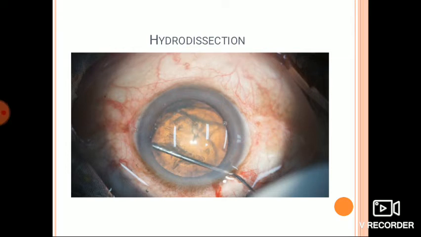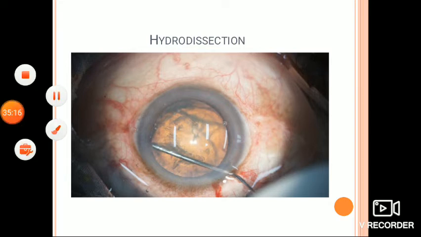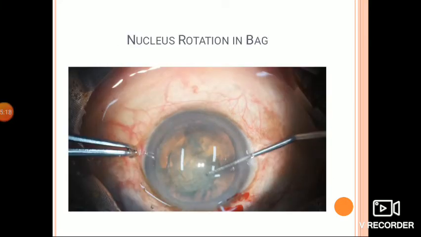Hydrodissection is done to separate the corticonuclear mass and clear it from the capsule, which allows easy nuclear rotation. Nuclear rotation can be done with the help of the Sinskey. The Sinskey is buried into the nucleus and can be rotated twice or thrice to clear it from the capsule.